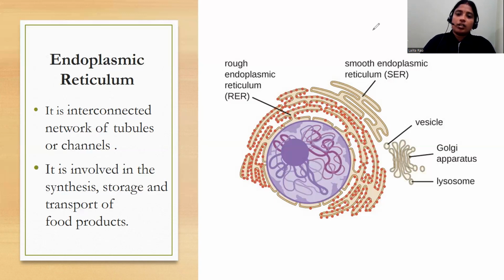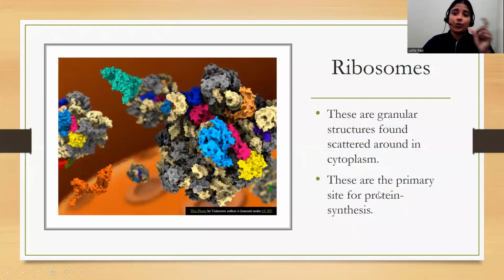Now the next one is the ribosome. As I told you, it is a granular-like structure. Those small granules are nothing but ribosomes. You can observe here colorful granules. When these granular structures are attached to the endoplasmic reticulum, it is known as rough endoplasmic reticulum. And when they are not attached to the reticulum, it is known as smooth endoplasmic reticulum. So RER and SER, we have already discussed.